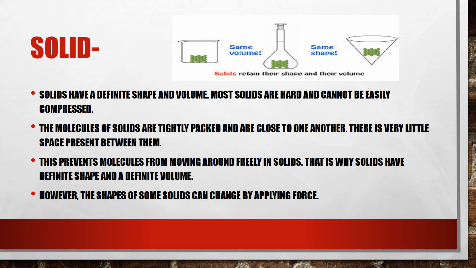Now you may ask me a question like, ma'am, a rubber band can be stretched, we can bend it also, isn't it? Yes. So there are some exceptions like rubber bands, or a sponge. If you try to compress it, it will change shape, definitely, yes. But what happens when you release the pressure which you have applied? They will come back to the original position, or we can say the original shape. So we can say that there are some solids which can change shape by applying force, isn't it? Yes.